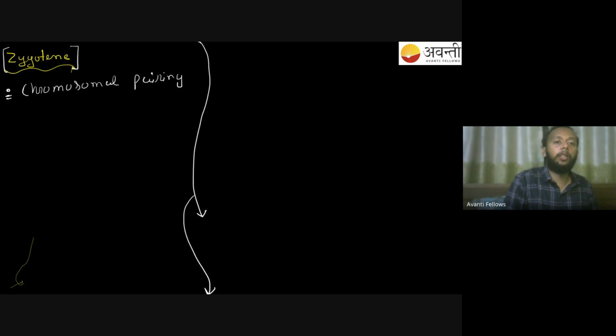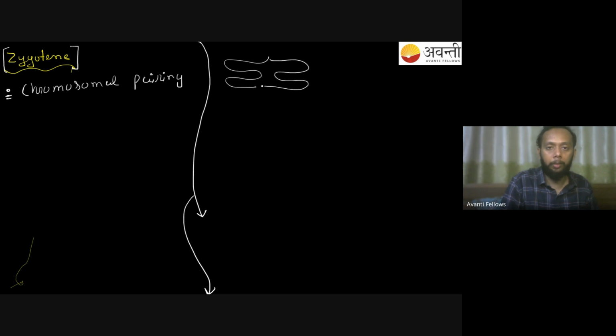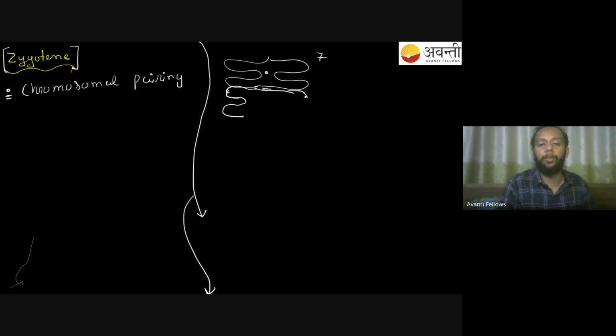Now let's try to understand what you mean by chromosomal pairing. So assume that you have a chromosome number 7. Assume that this is my chromosome number 7. So it will come along with another chromosome number 7, because you always have chromosomes in pairs. This chromosome 7 will get itself attached with its copy. So that is called my chromosomal pairing, right? So 7 will attach with 7.